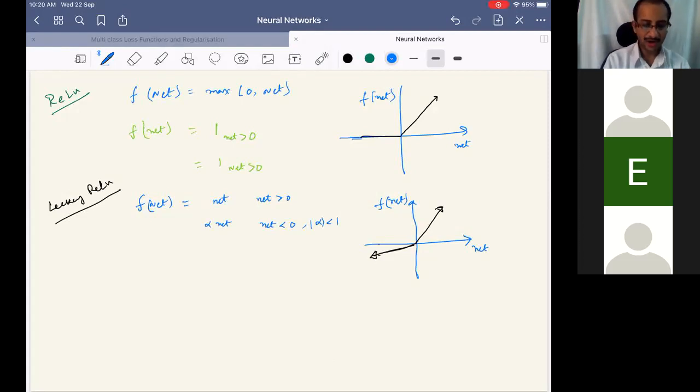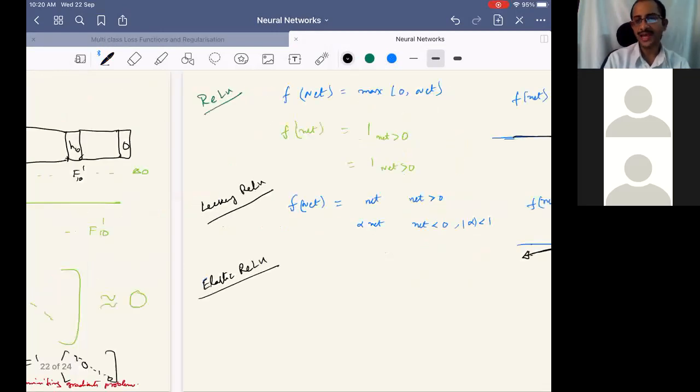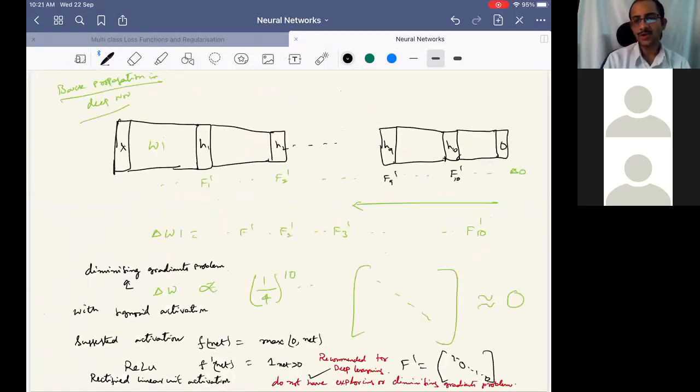There is another variant of the ReLU activation function referred to as elastic ReLU. With leaky ReLU, the advantage is that we are not completely suppressing the negative correlations. If we have positive and negative values in the subsequent layers, the net values may be more appropriately decided, so this is a better option.